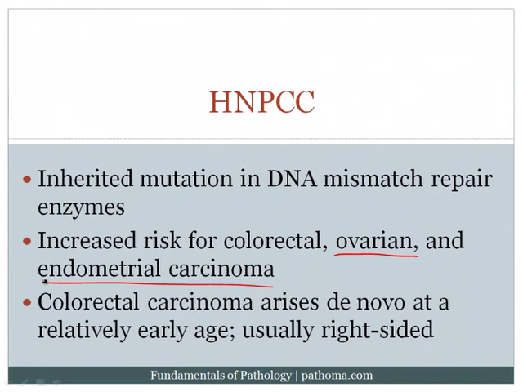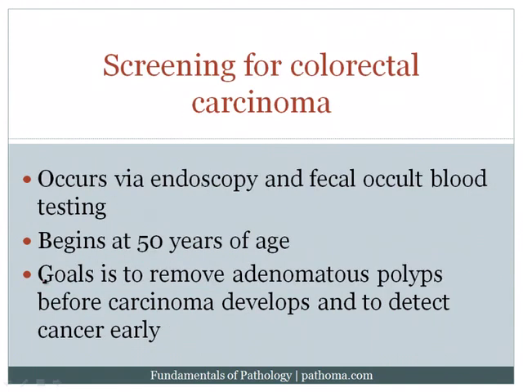One would be to remember that patients with ulcerative colitis have an increased risk for colorectal carcinoma, and that sort of occurs independently. It's really the chronic inflammation that leads to the increased risk for the development of cancer. And then remember that patients with Peutz-Jeghers syndrome also have an increased risk for colorectal carcinoma. So there are a few others. However, of course, the two major pathways and what represents the vast majority of colorectal carcinoma is the adenoma-carcinoma sequence. That's one example. And then the other one would be the microsatellite instability pathway, the prototypic example of which is HNPCC.